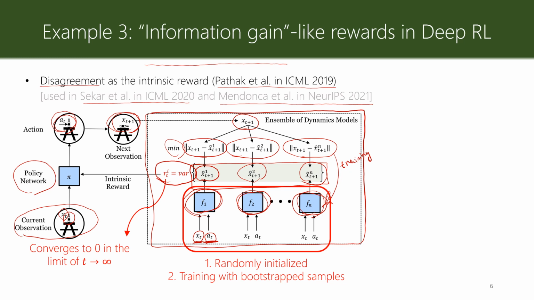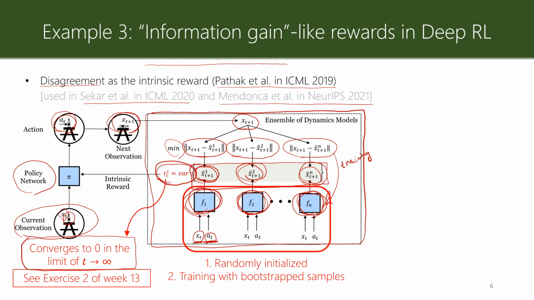Importantly, as you see in exercise 2 of Week 13 in a simple setting, this variance converges to 0 in the limit of t to infinity. Because of this, it is a bit similar to the information gain. More intuitively, you can consider that the more the agent interacts with parts of the environment, the more these n different forward models get trained, and their predictions get more and more accurate and similar to each other.